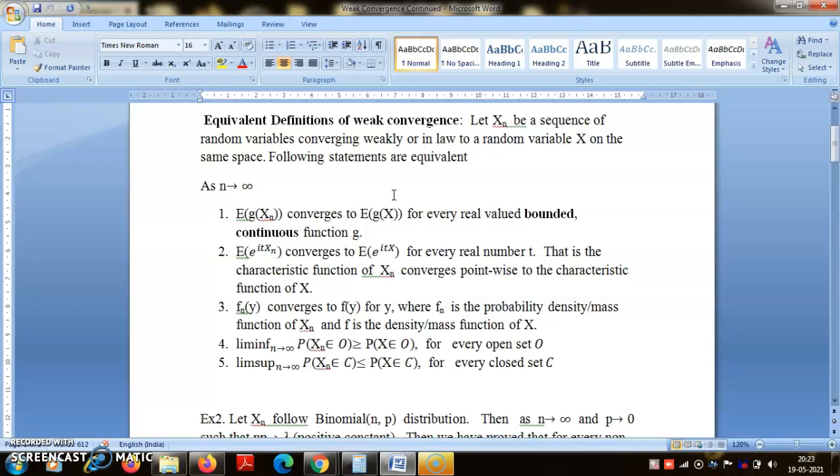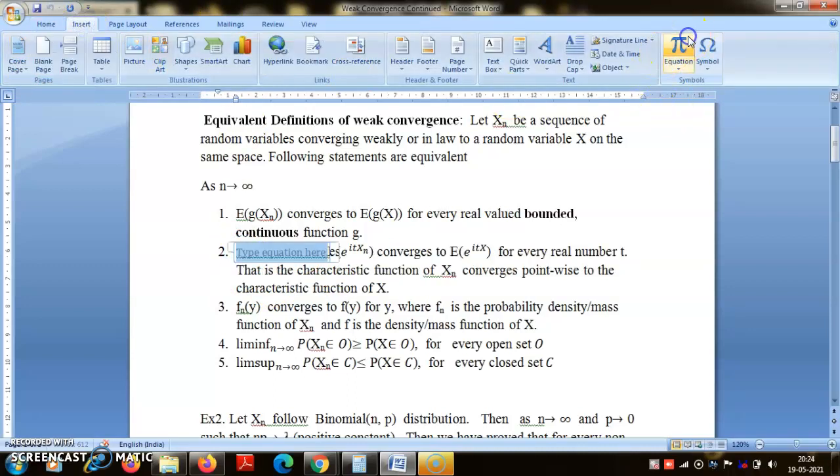So now let us take expectation of g(Xn) converging to expectation of g(X) for every bounded continuous function g as the basic definition. This naturally leads to the second statement, the characteristic function. If you see, the expectation of e^(itXn) is really the characteristic function of Xn.